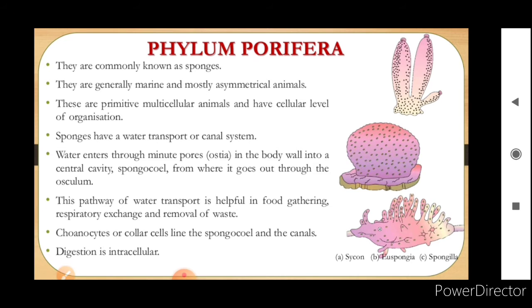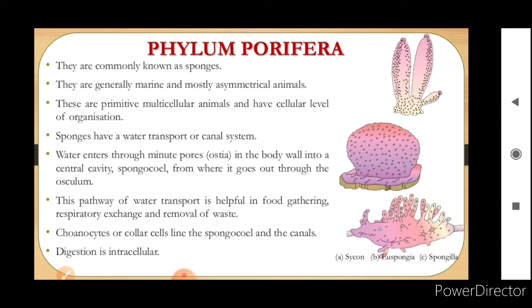Now the sponges have a water transport or canal system. This is a very important point, and you have to remember it. Water enters through minute pores, ostia, in the body wall into a central cavity called the spongocoel, from where it goes out through the osculum.